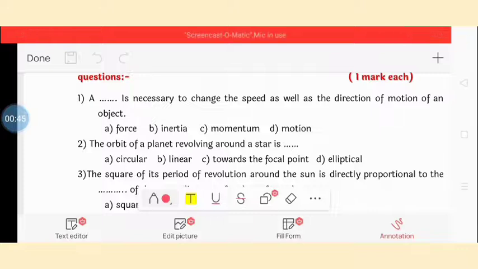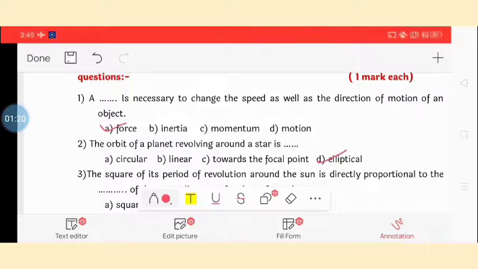Question number one. A dash is necessary to change the speed as well as the direction of motion of an object. So the answer is force. A force is necessary to change the speed as well as the direction of motion of an object. Question number two. The orbit of a planet revolving around a star is dash. So the answer is elliptical. The orbit of a planet revolving around a star is elliptical.